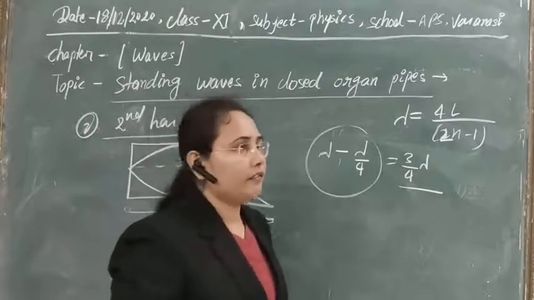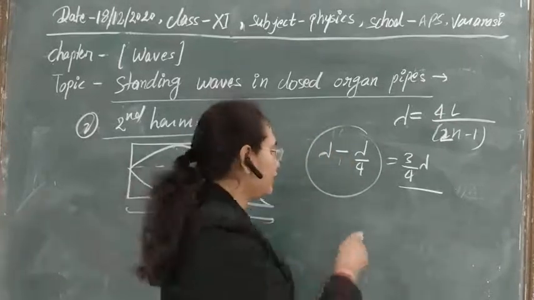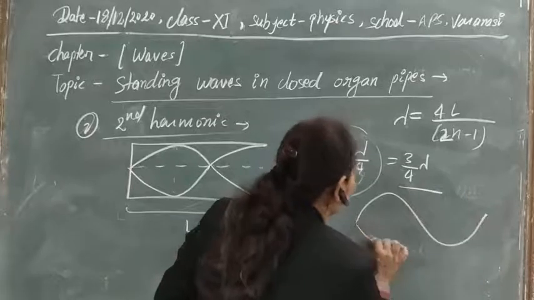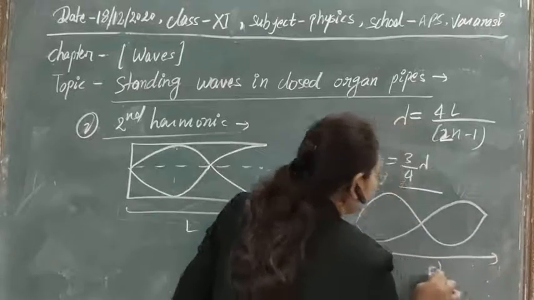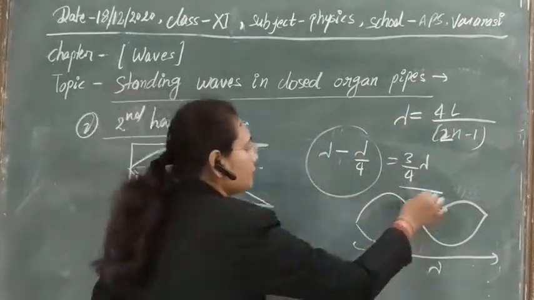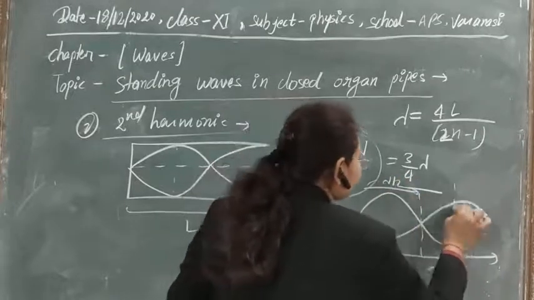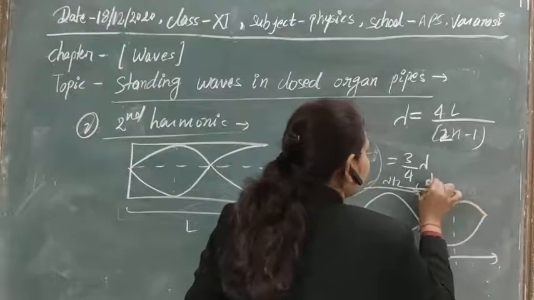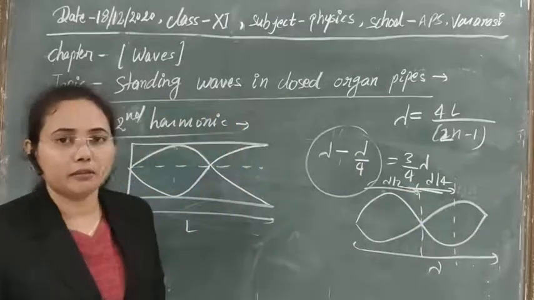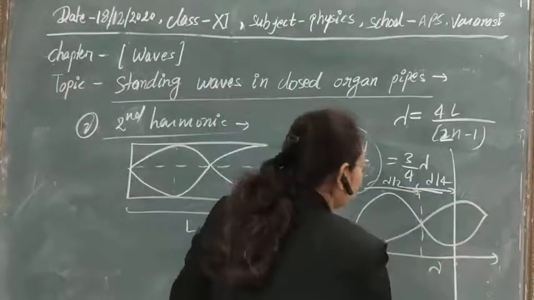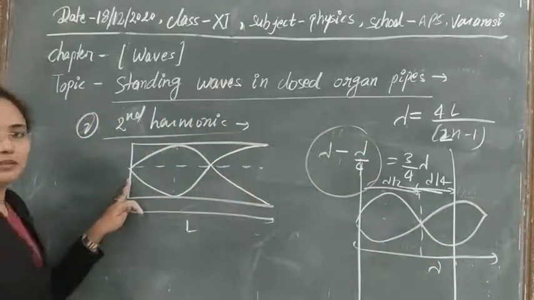It means that when we get the whole of lambda, that is a complete rotation of the wave, the distance here is equal to the total lambda. And if you see this distance, that is equal to lambda by 2. And if you see only half of that distance, this is equal to lambda by 4. If we add it, we get 3 lambda by 4 here. So only this half wave from here to here, we are getting in the system 3 lambda by 4, and we have just made it.